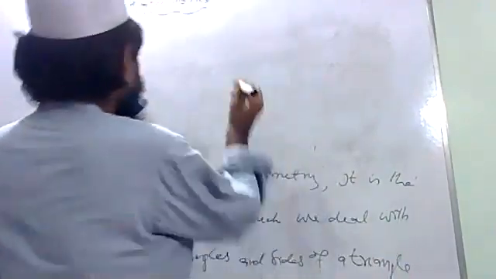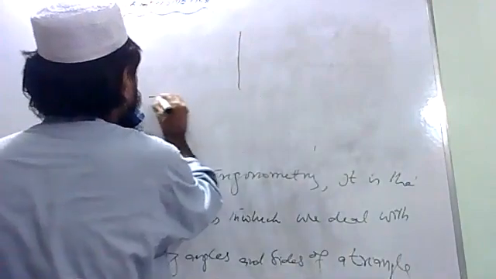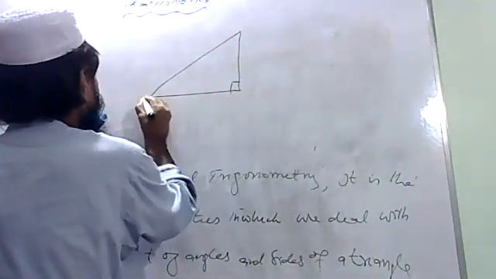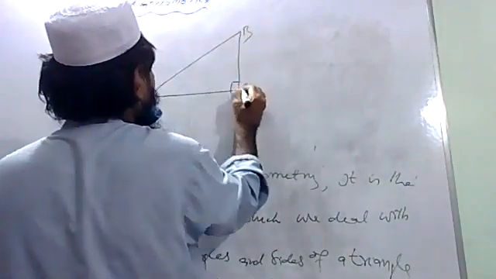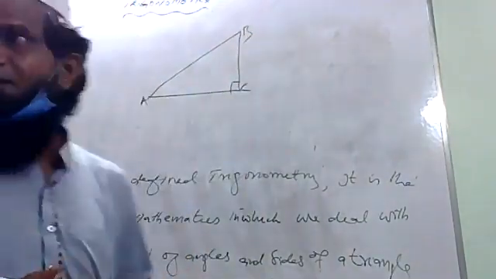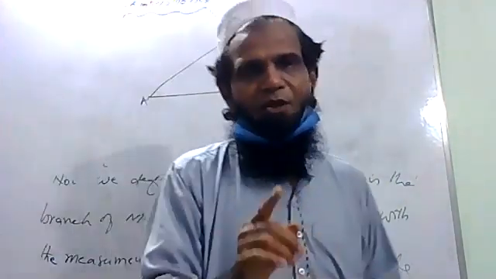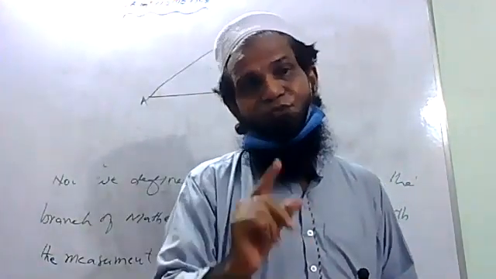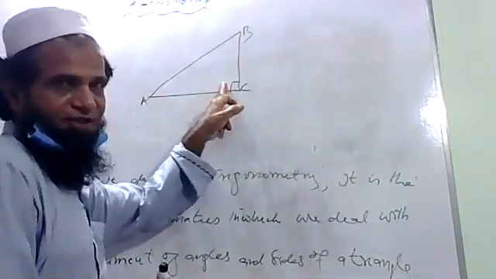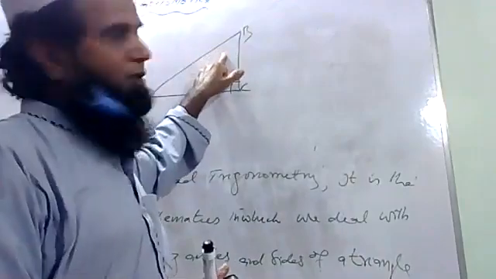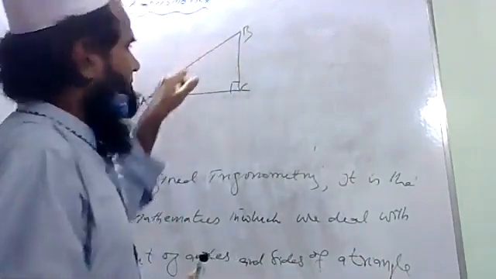So come on, right angle triangle. This is 90 degrees. Suppose this is A, this is B, this is C. You know very well that the total of the angles of a triangle is 180 degrees, whereas one angle is 90 degrees. That's why the sum of the remaining two angles will be 90.